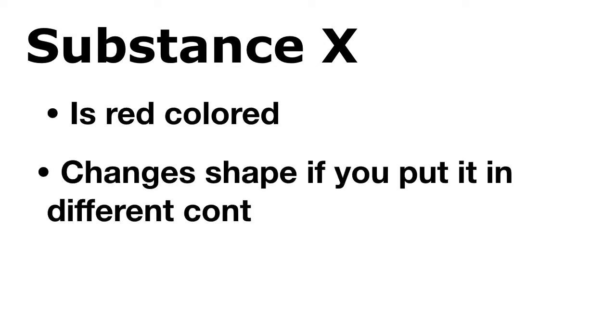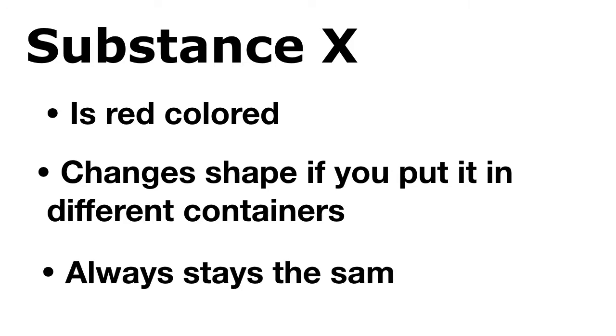Now let's practice identifying states of matter together. Let's imagine we have a mystery substance, substance X. All we know is that it's red-colored, it changes shape if you put it in different containers, and it always stays the same size. We're going to use this to figure out what state of matter substance X is. Well, first, we can read that it's red-colored. Is this important for deciding its state of matter? No, color has nothing to do with states of matter. Let's cross that out and move to the next bullet point.